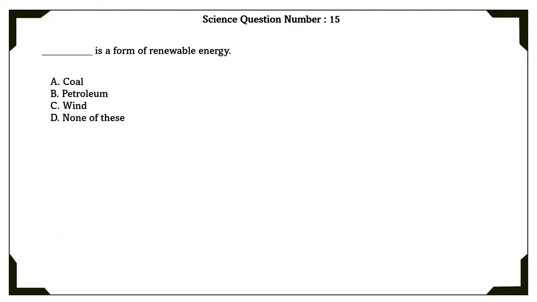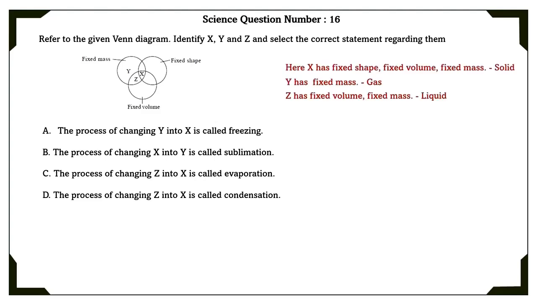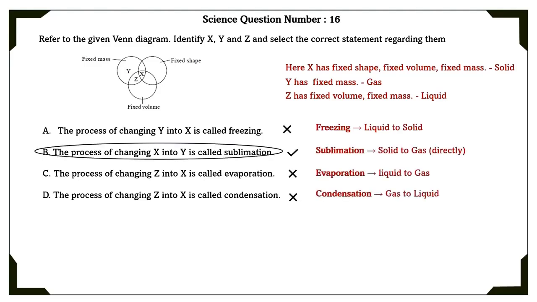Science question number 15. Wind is a form of renewable energy. Science question number 16. Refer to the given Venn diagram. Identify X, Y, and Z and select the correct statements regarding them. Here, X has fixed shape, fixed volume, and fixed mass, which is most likely to be a solid. Y has fixed mass, so it can therefore be a gas. Z has fixed volume and fixed mass, which is a liquid. So, according to this, we can see that the correct option is the B option.